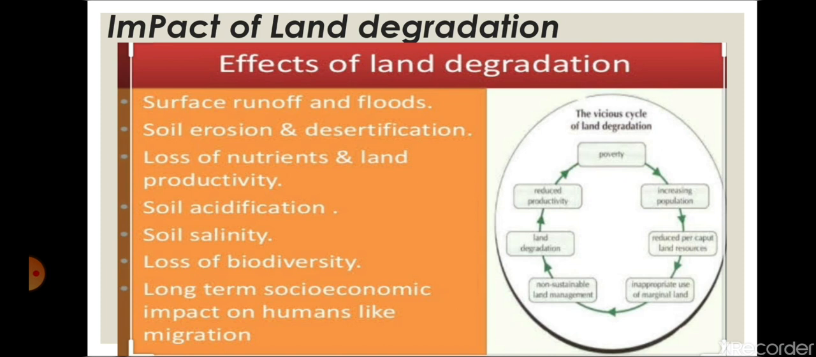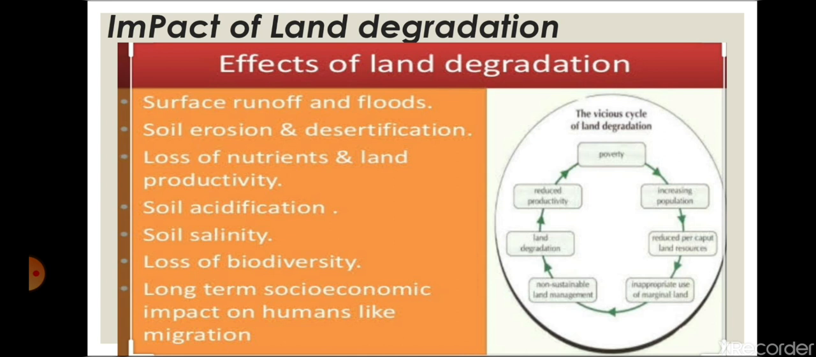Now, effects of land degradation. What will happen by the land degradation? Surface runoff and flood. All of us know that if land will degrade, forest being cut down, then what will happen? The surface soil will run off, that causes soil erosion.